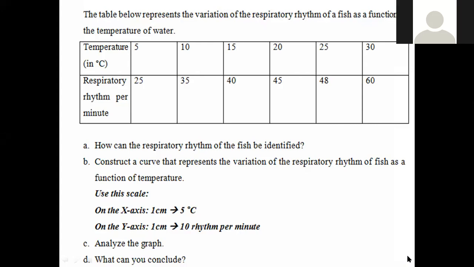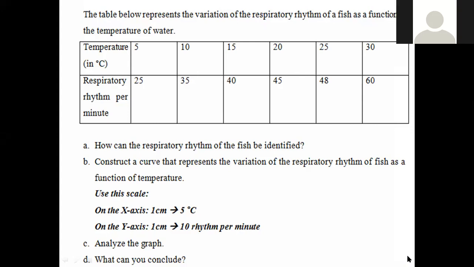How can the respiratory rhythm of the fish be identified? How can we identify that we have respiration inside the fish? Did you study these notes? Yes, can you tell me? When the mouth is open and the operculum is closed, we call it inhalation. Excellent.